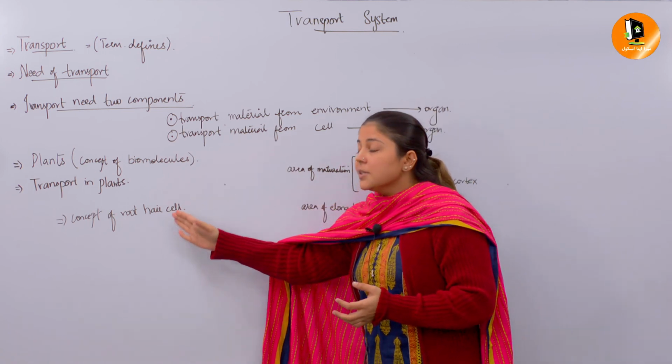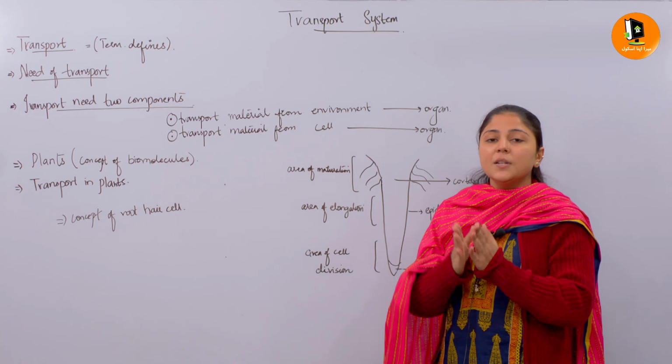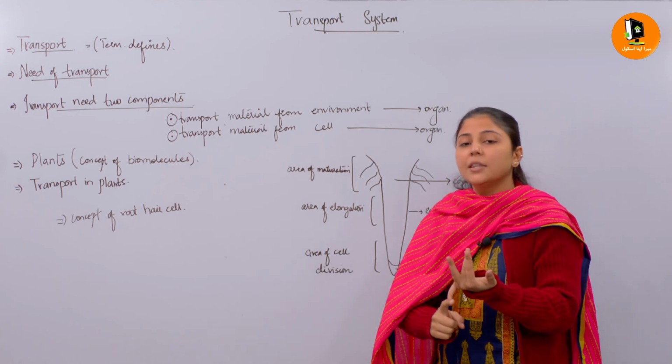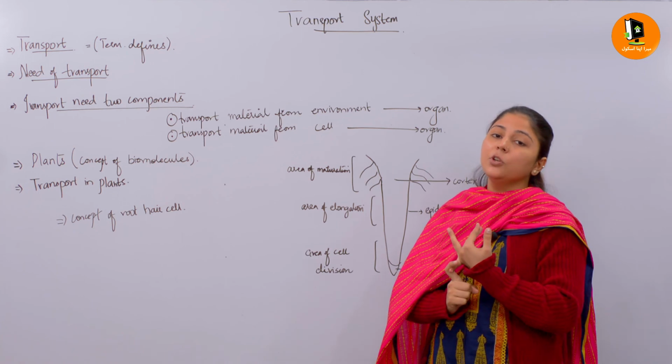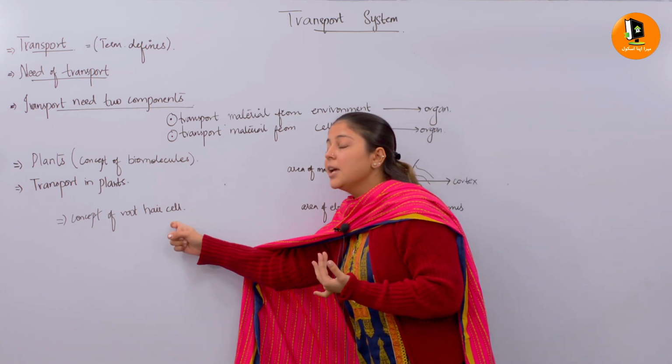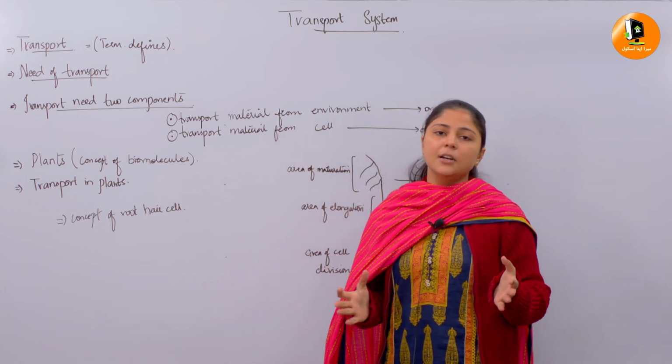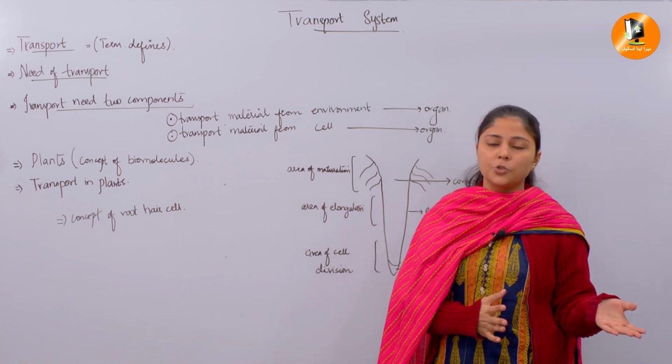So in this topic, transport in plants, you must understand the structure of the root and the concept of the root hair cell: that the root hair cell has a large surface area compared to its smaller volume, a large surface area to volume ratio.